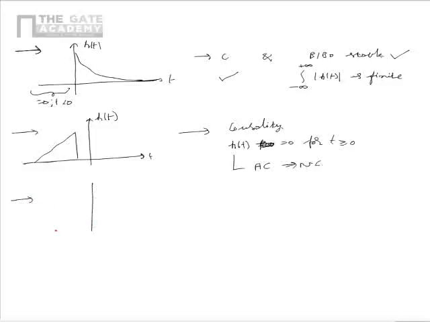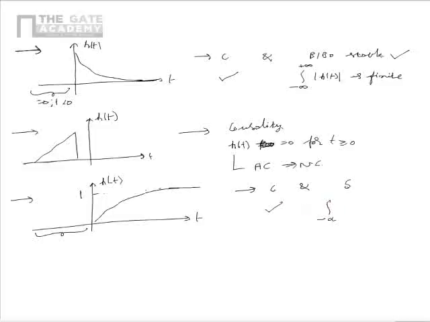Now let us consider another LTI system of impulse response h of t, which is as shown. The impulse response h of t saturates to a value 1. We have to comment on the causality and stability of the system. Here we see that the impulse response is 0 for t less than 0. From this we can say that the system is causal.